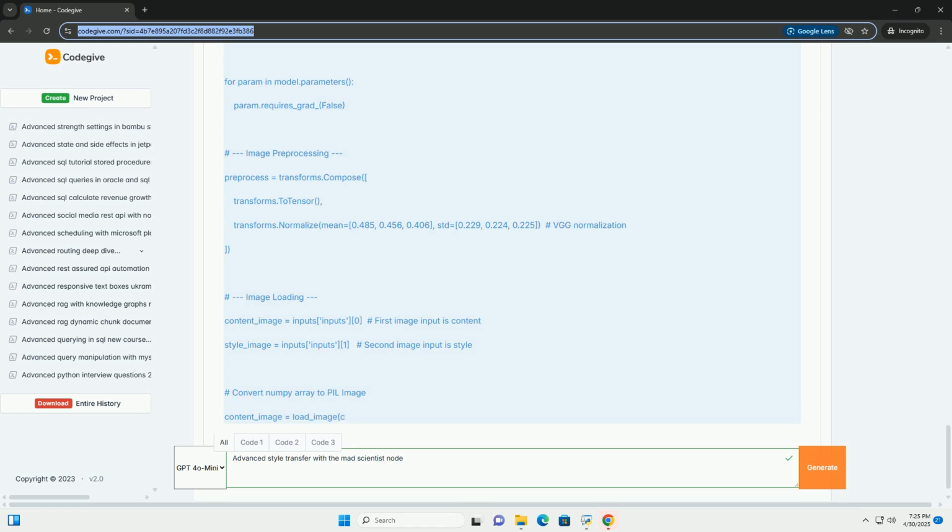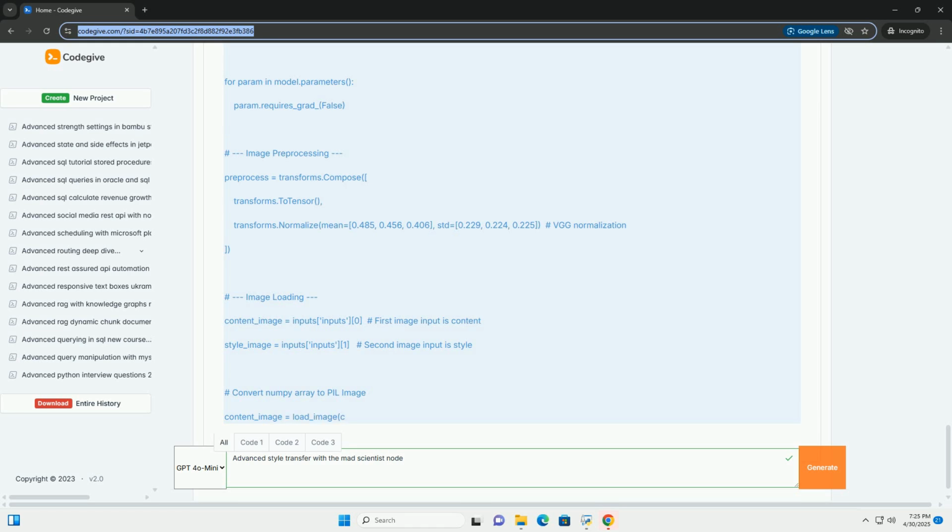Image format: ComfyUI uses NumPy arrays for images. The Mad Scientist node expects NumPy arrays. Inside the Mad Scientist node, you need to transform those images to tensors if you want to use PyTorch. Normalization: make sure you use the correct normalization parameters for the pre-trained model you're using. VGG typically uses the mean and standard deviation specified in the code.